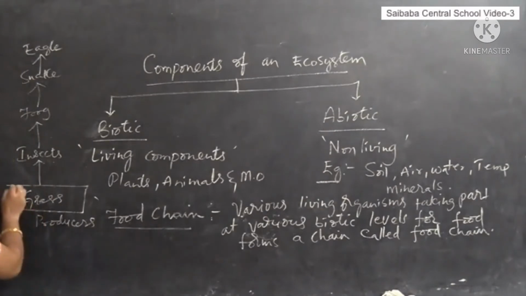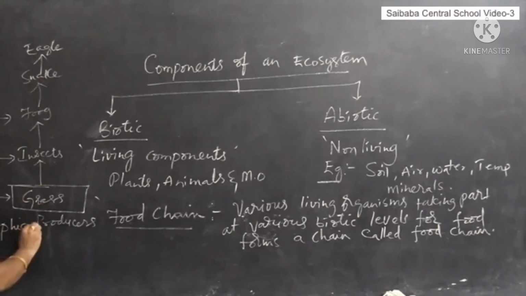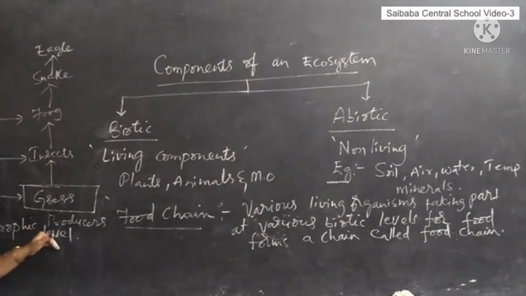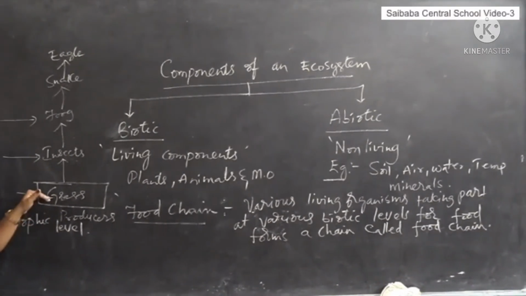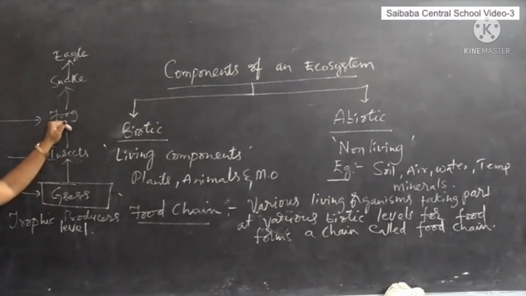Here this is the first biotic level, this is the second biotic level, this is the third biotic level. Each biotic level in a food chain is called a trophic level. Here grass acts as the first trophic level, insects act as the second trophic level, frog acts as the third trophic level.